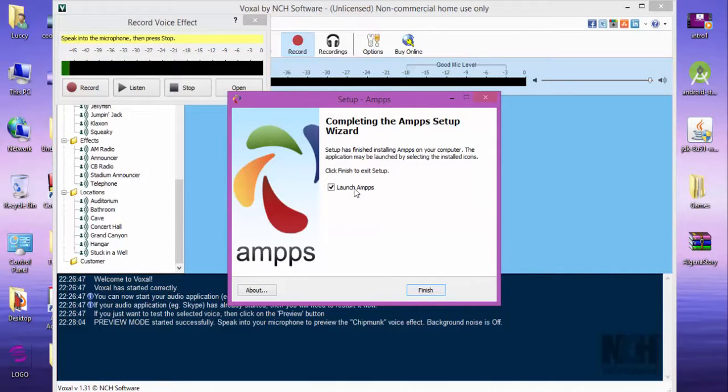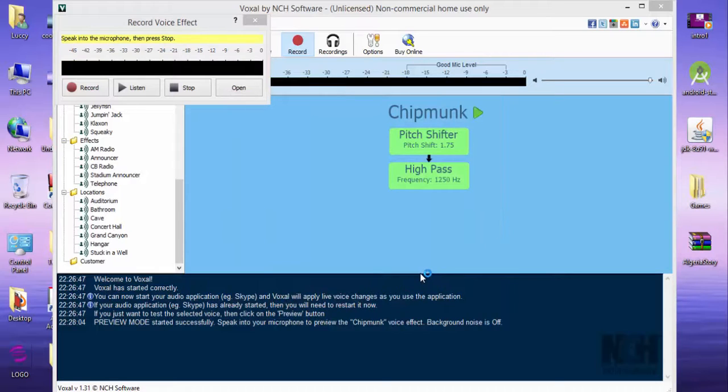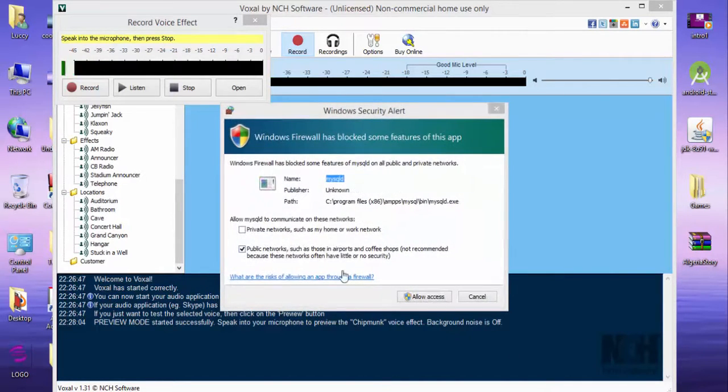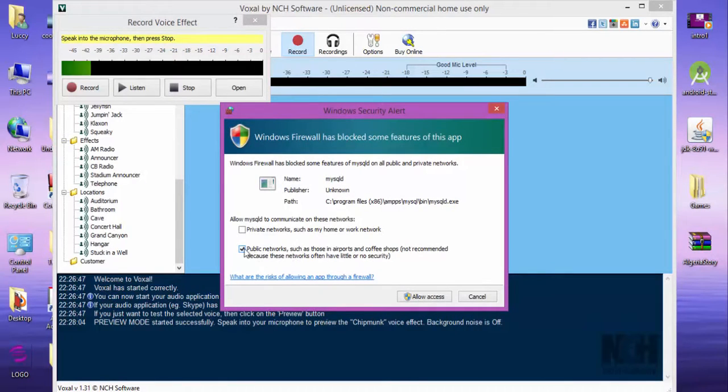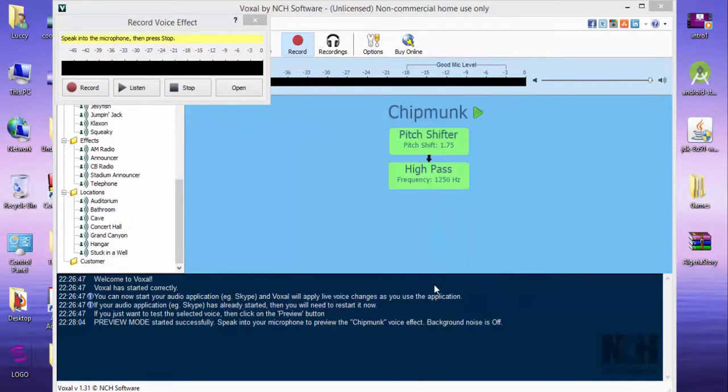Now, completing the AMPS setup wizard. Guys, make sure to check the launch AMPS button and then finish. Don't launch it later, launch it at the time the installation finishes. Public? No, I want it to be private, just me. I don't want it public. I don't have anyone to share my files with, even at home.